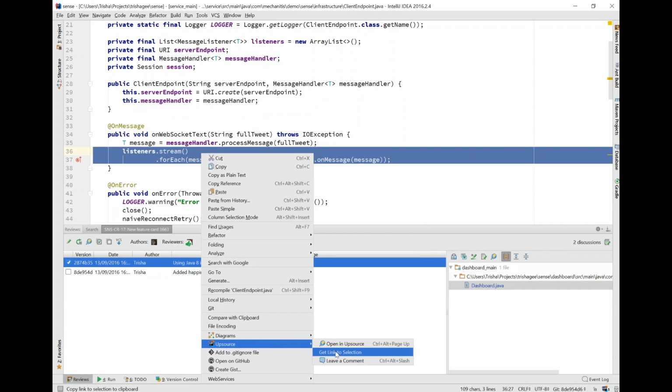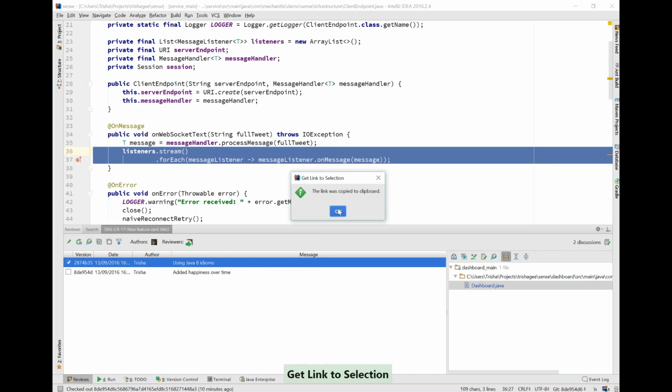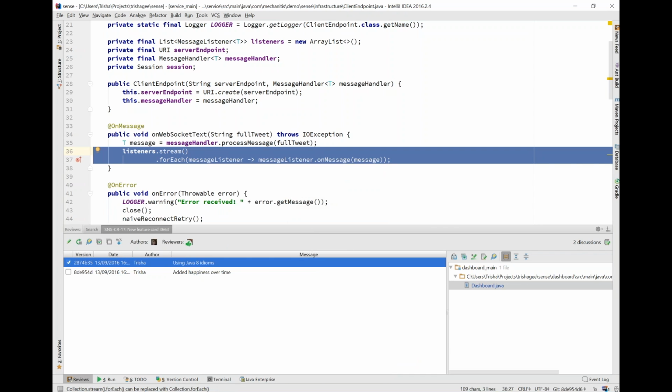So here I go to Upsource. I can say get link to selection and copy that to the clipboard. I might then paste that in a chat window to someone and say, dude, what's this about? Or is there something I can do to help here? Or if you're discussing a particular design, you can say, okay, in this area, this is what we do, and in another area, we can do something else.